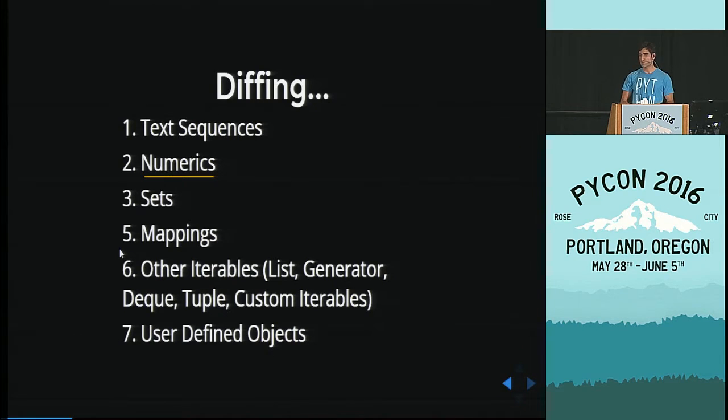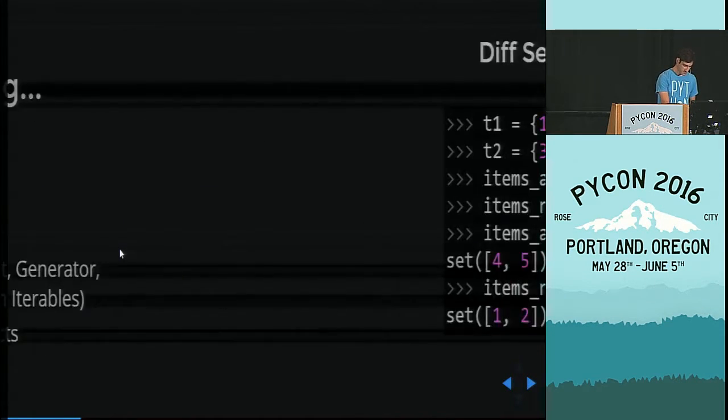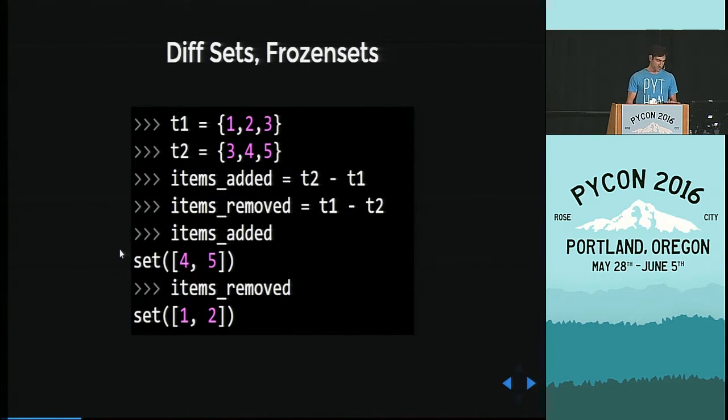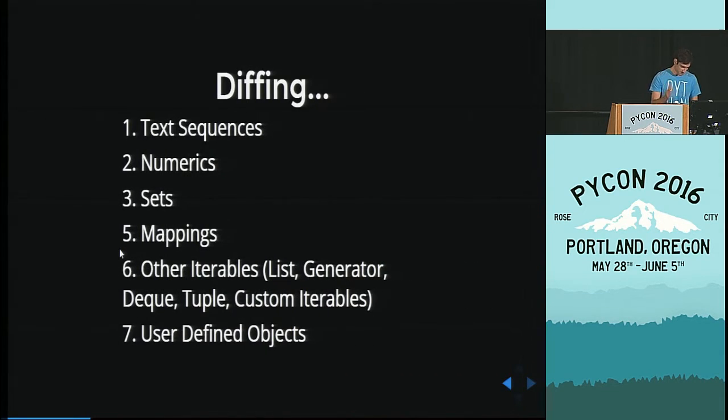You just use the minus operator. Like you say 2 minus 3, that's easy. Sets are relatively easy too. Again, you just use the minus operator. And for finding, for example, what the common items are between two sets, you can use this thing called intersection. I'll use it later, but here I don't need it. So it's very simple to find out what's different between set elements.